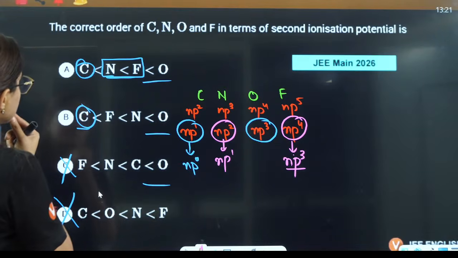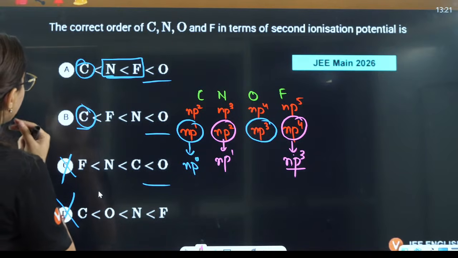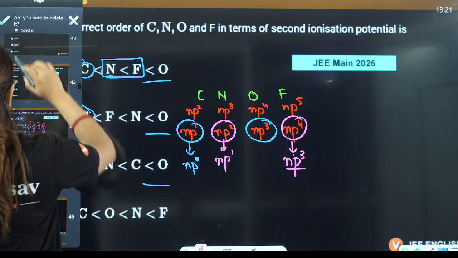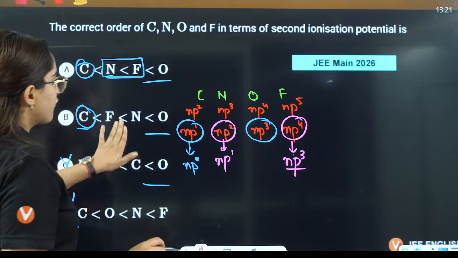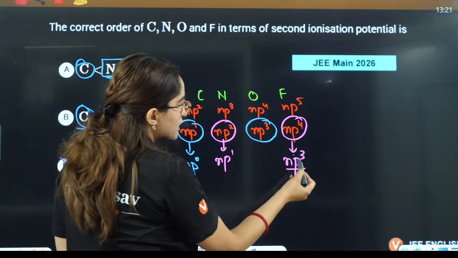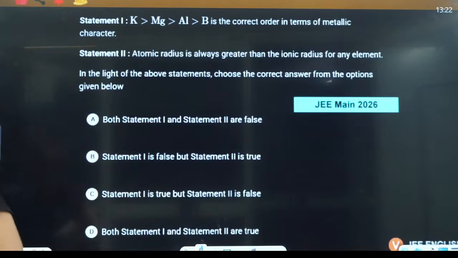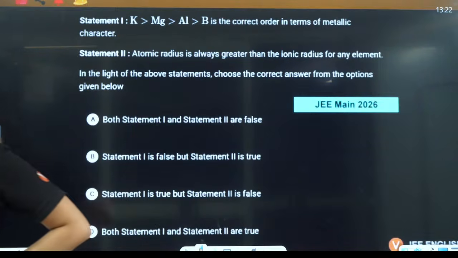Second ionization enthalpy, oxygen, fluorine, no, it should be B only. Because after losing, it is getting converted to a very, very stable oxidation state. Okay. Tell me, what is the answer here, everybody? What is the correct answer here?